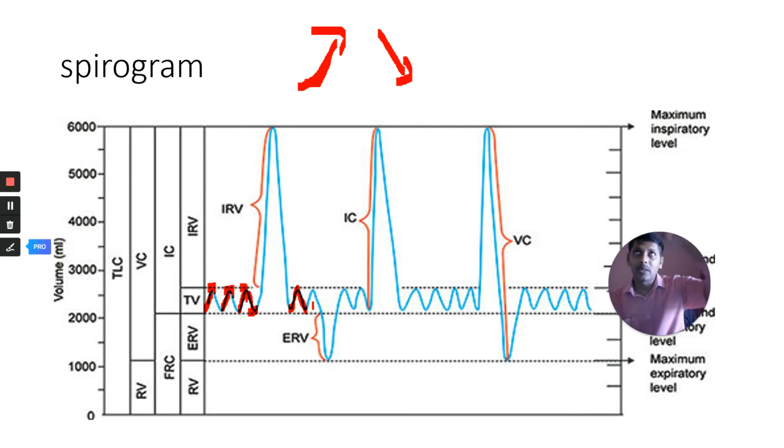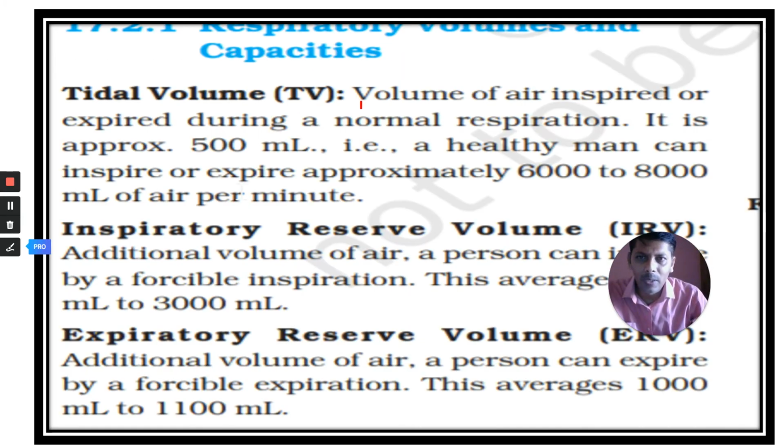If the line is growing upward, you are breathing in, and when it is coming down, you are exhaling. When one line is completed like this, one inspiration and one expiration are completed. What is meant by tidal volume? The volume of air inspired or expired during normal respiration is called tidal volume.